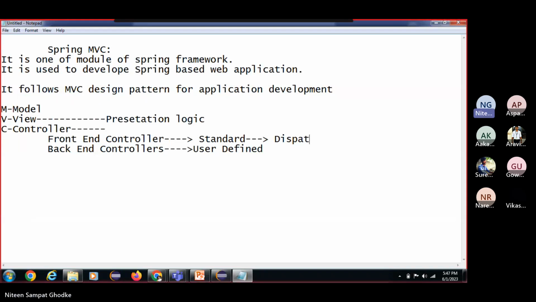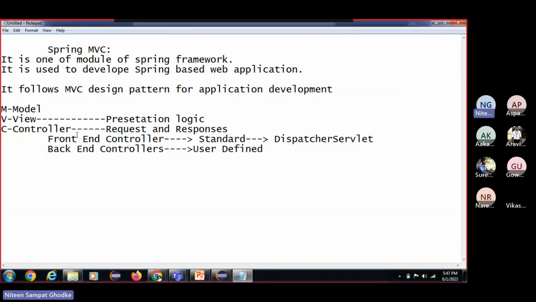Dispatcher servlet acts as the front controller. But what is the purpose of a controller? A controller is used to handle requests and responses.